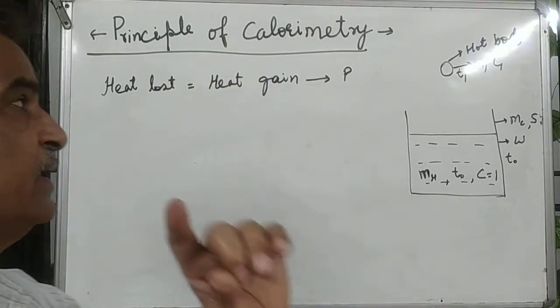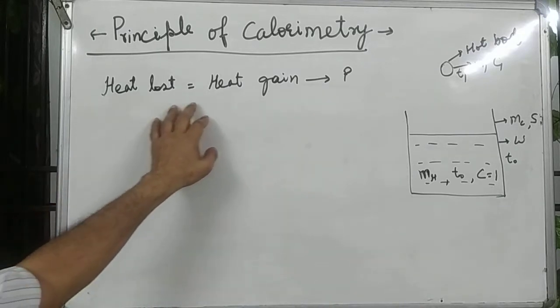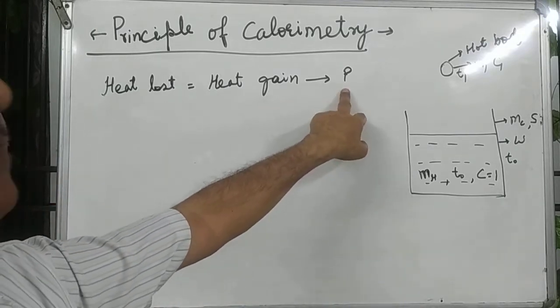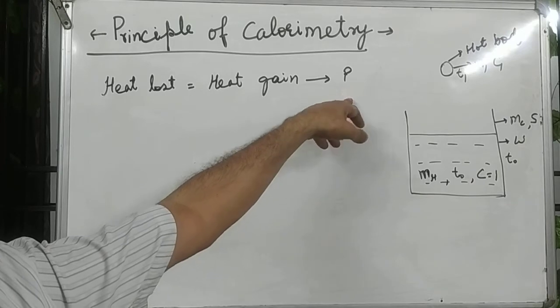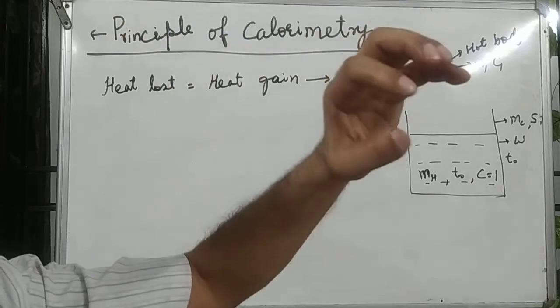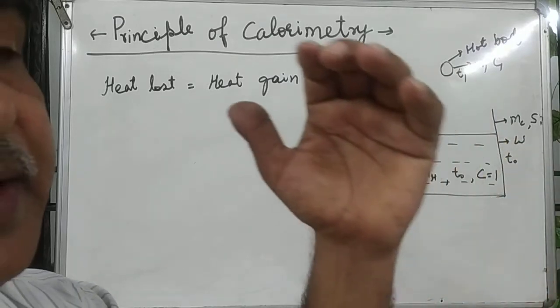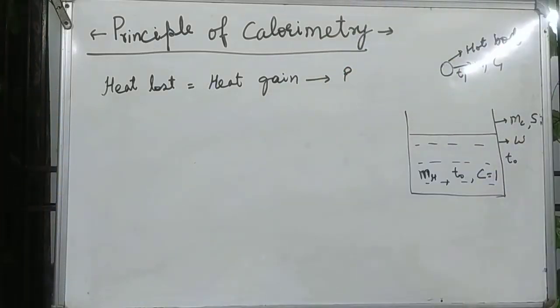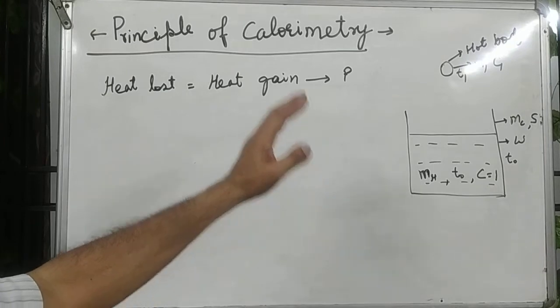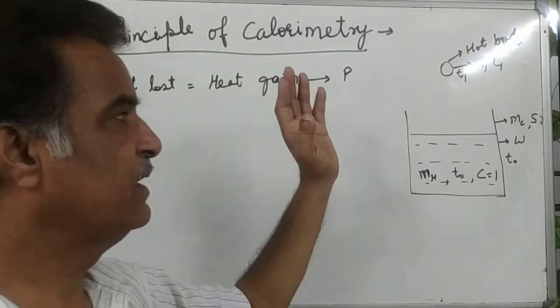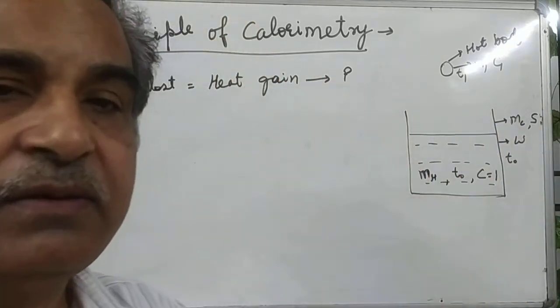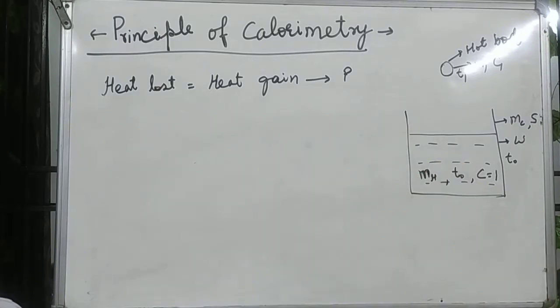So today we are going to study the principle of calorimetry. The principle of calorimetry is that heat loss equals heat gain. This is the principle of calorimetry, which means heat lost by one body equals heat absorbed by the other body. With the help of this, we can find the specific heat of any other body, the water equivalent of another body, and so on.